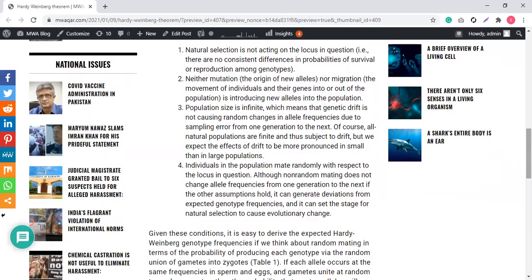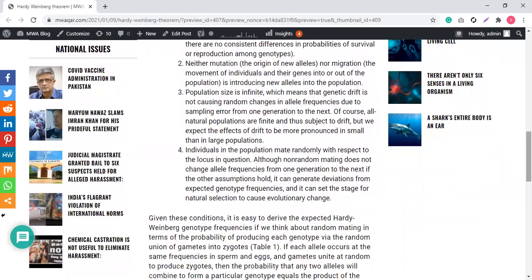The third point is that the population size is infinite. Again, the size of a population is finite. If I mention the population of humans, you can count the human people present on the earth's crust. The same is the case with the cat, dog or lion populations. You can count them. These are not infinite.